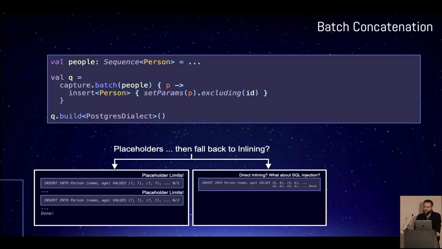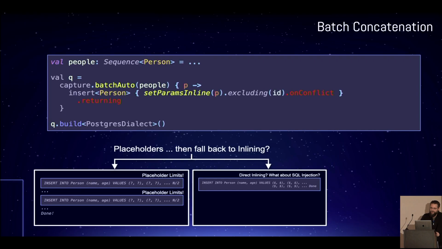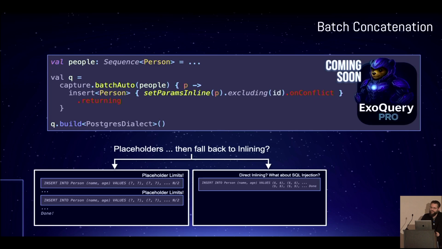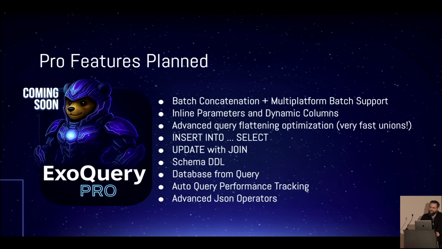I tried doing this in Quill. It didn't work. Too many things broke. It was too buggy. And this is beyond the ability, right? We need to have a whole ton of constructs to define what this is, and they need to work with all of the existing functionality of regular inserts, updates, and deletes. This is the limit of what open source can do, which is why I'm planning to launch a commercial offering, a professional offering of ExoQuery Professional